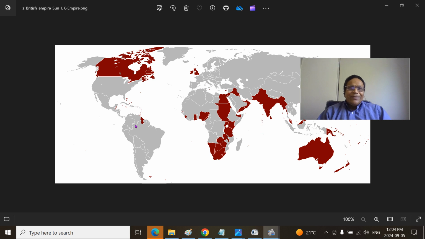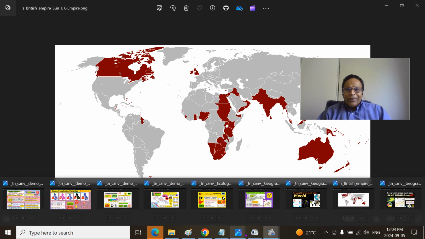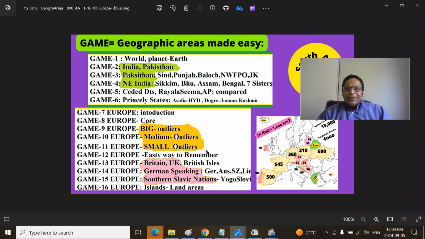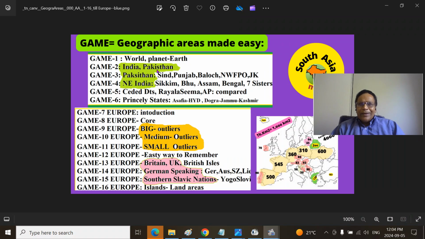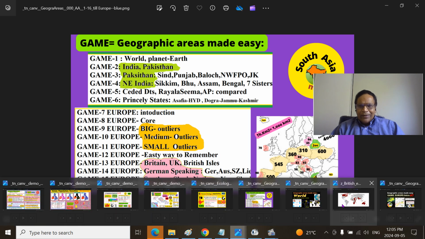So this is the Britain from Cape to Cairo. Once they ruled, British imperialism dominated that map, you can keep it in mind. I have an entire series, Geographic Areas Made Easy, of most of the territories. You can go and look at it, and the Britain I mentioned here is very easy to remember.